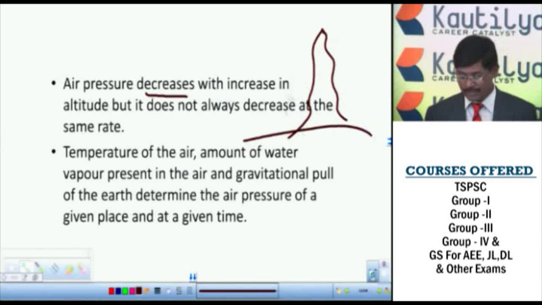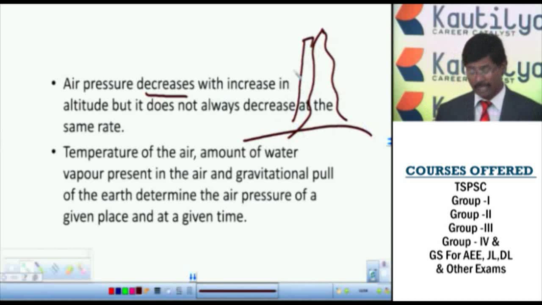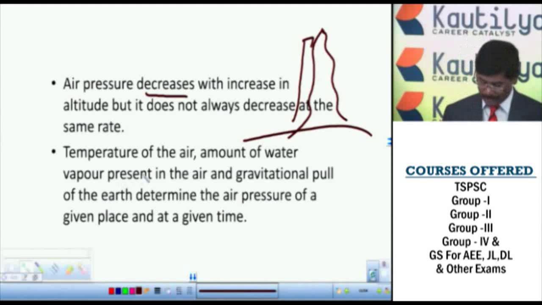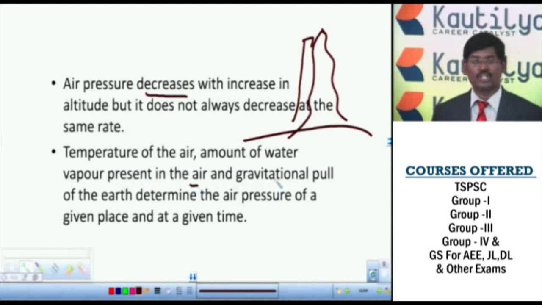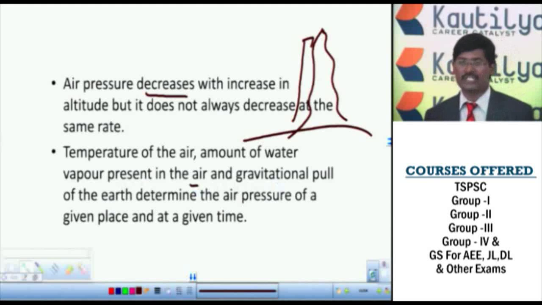Generally, atmospheric pressure decreases as you go higher, but it does not decrease at the same rate always. The temperature of the air, the amount of water vapor present in the air, and the gravitational pull of the earth determine the air pressure at a given place and time.